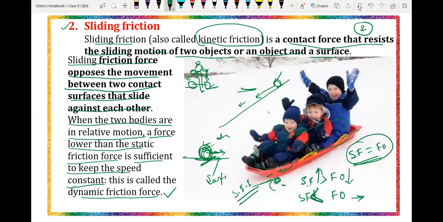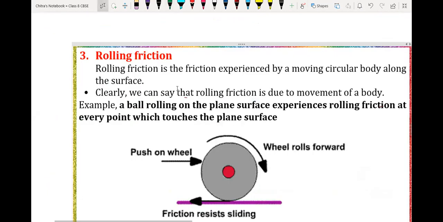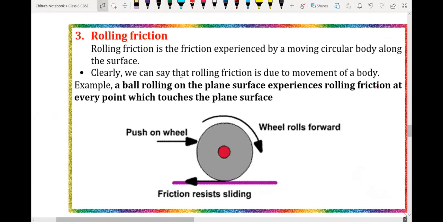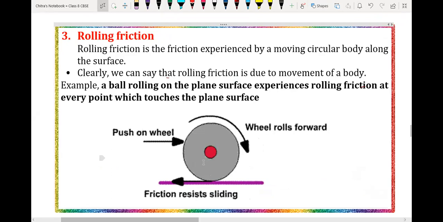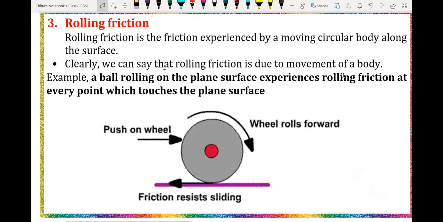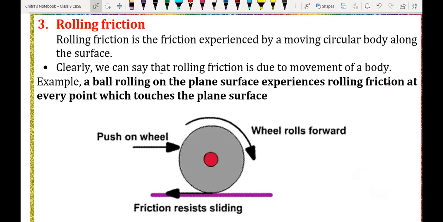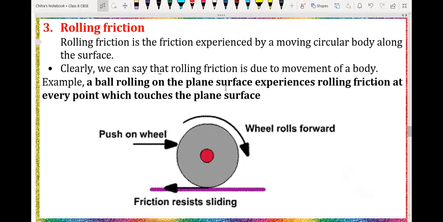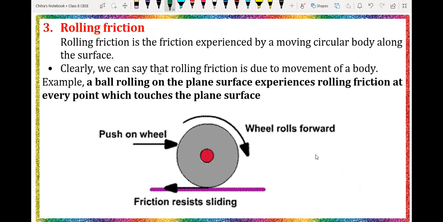Okay, so we are going to discuss the third slide. Now we will discuss the rolling friction force. Have you heard of rolling friction? You must have heard about the bearing, which works between the axle in a machine, or the wheel, the tire of this bicycle. We will discuss that here.